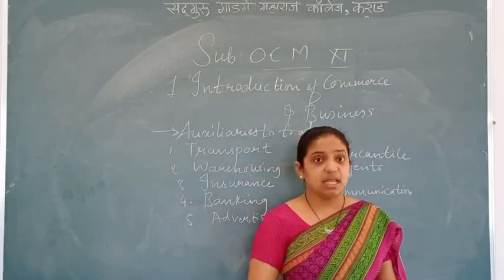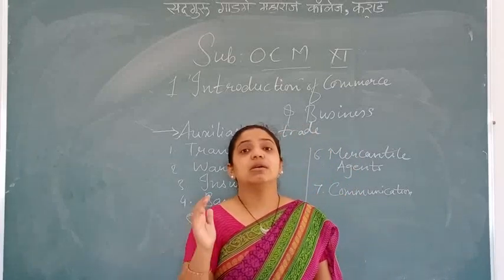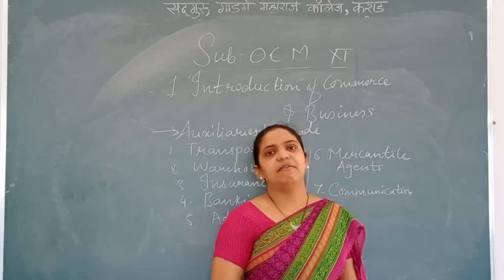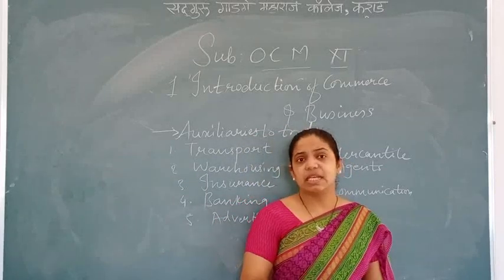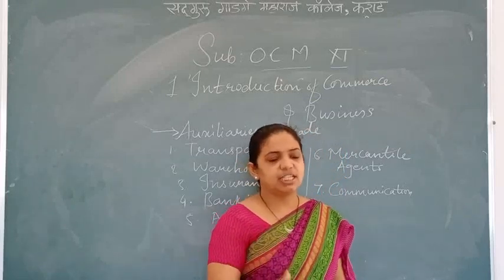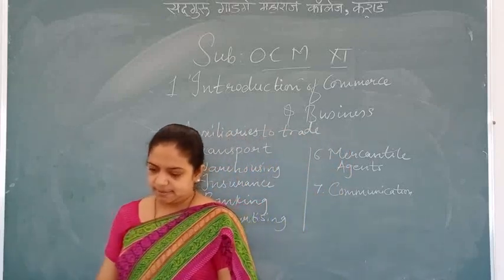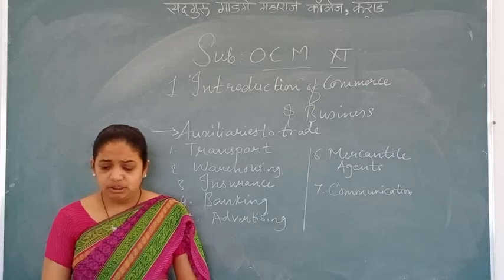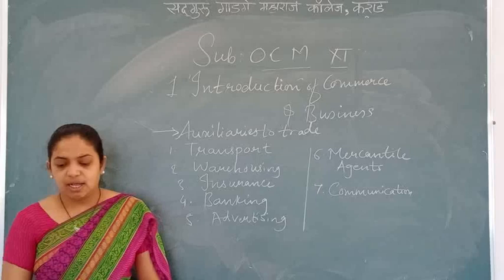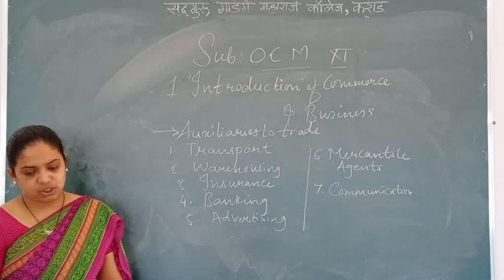Risk can be minimized, but it cannot be avoided. Yes or no? I have told you so many times before also, risk can be minimized, it cannot be avoided. Therefore, insurance plays a very vital role, because when you take various types of insurance policy like life, fire, marine, these policies play a very important role, because damage is less in this part. Okay, so the businessman would cover various types of risk, and the insurance company comes to their rescue. They undertake to compensate the loss suffered due to such risk.